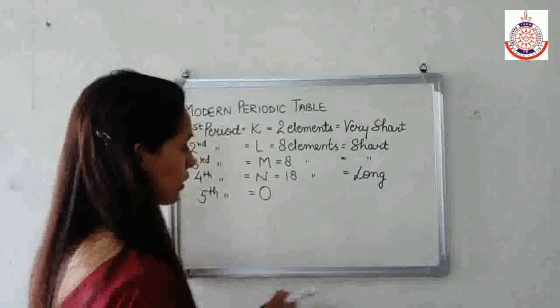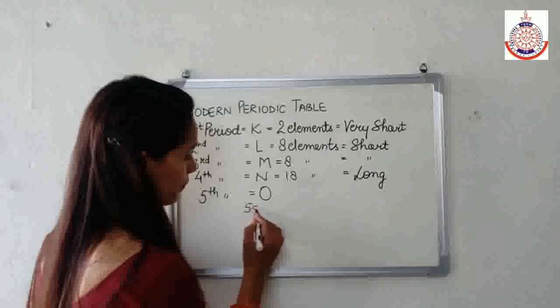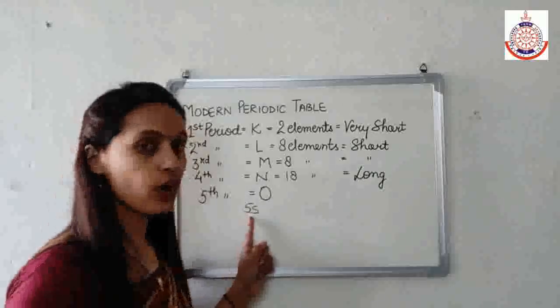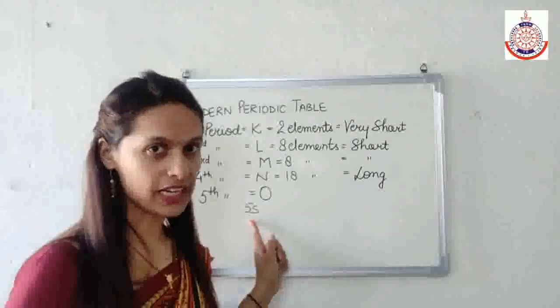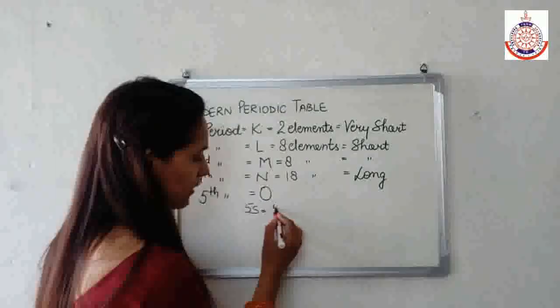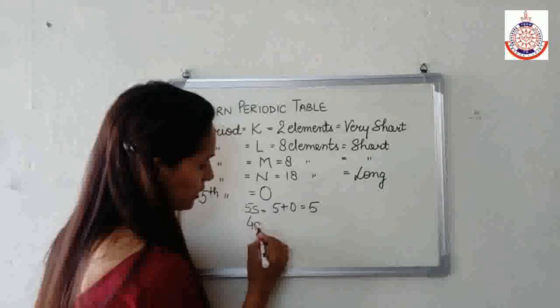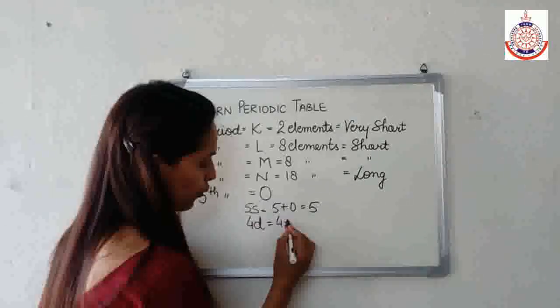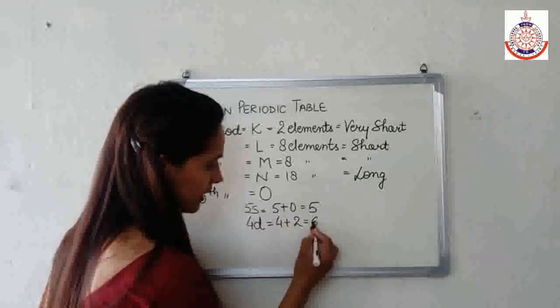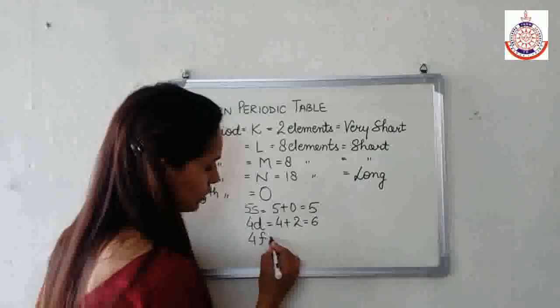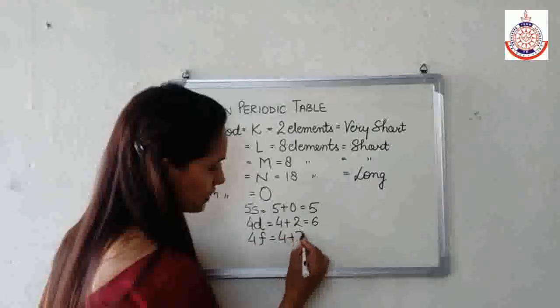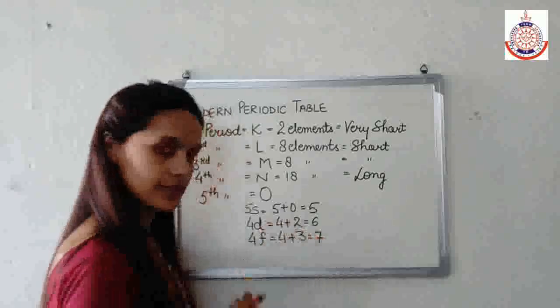Now if I talk about the energy of 5s, it is 5 plus 0, that is 5. If I talk about the energy of 4d, it is 4 plus 2, that is 6. If I talk about the energy of 4f, it is 4 plus 3, that is 7.